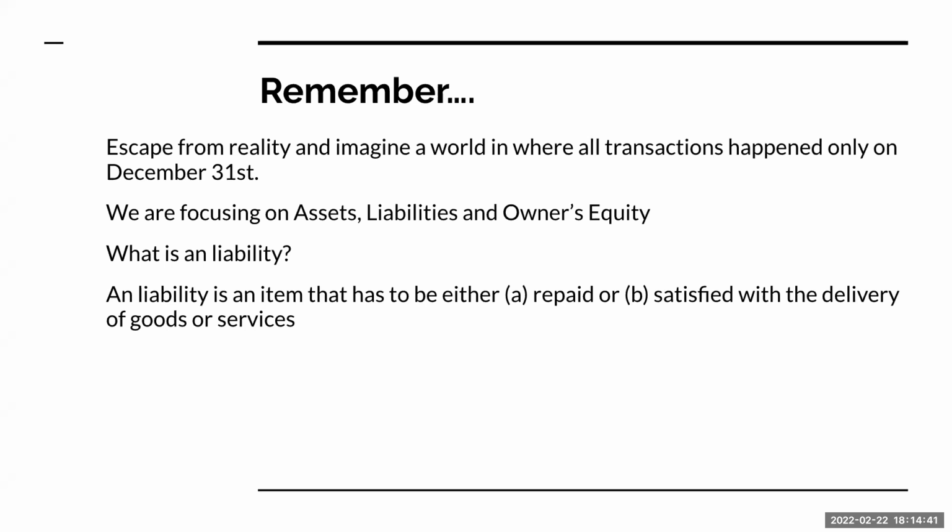What is a liability? A liability is an item or something that has to either be repaid or potentially satisfied with the delivery of goods or services. It can also be things like a contingent liability, meaning that one of our drivers has crashed the car and we don't know what damages we're going to be liable for with that employee, but we'll talk about that a little bit later.